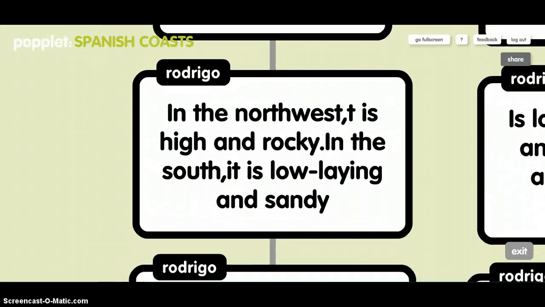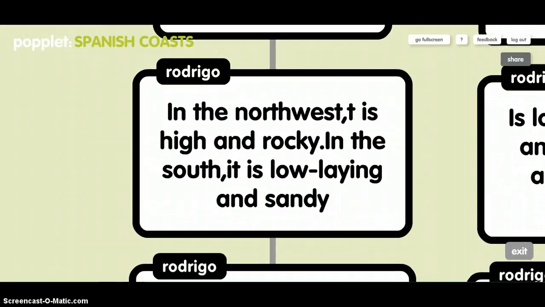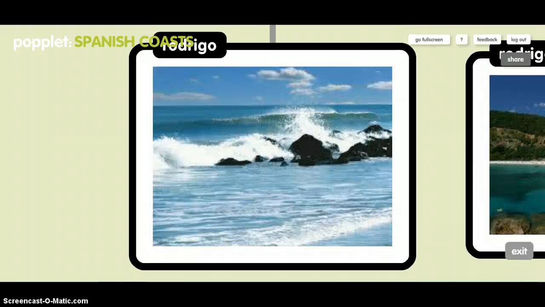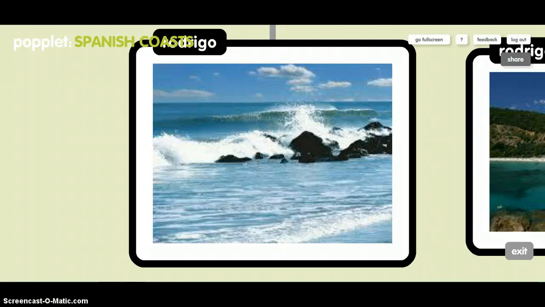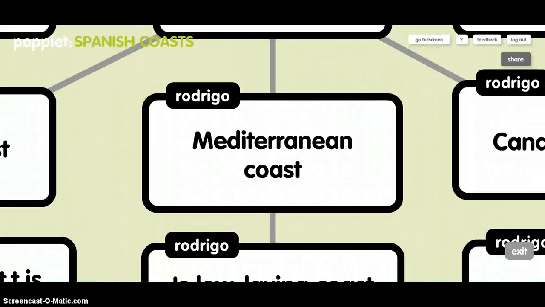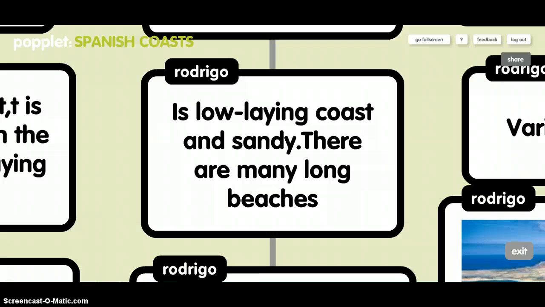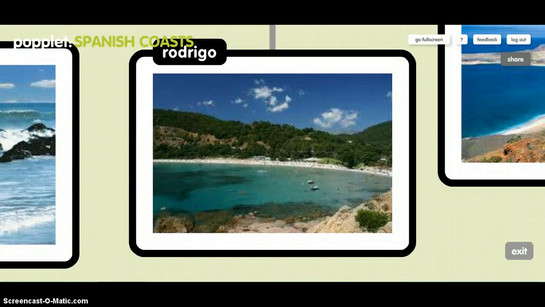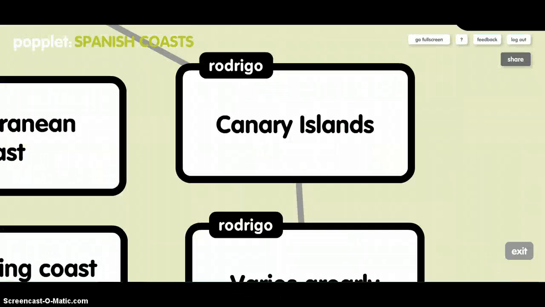Atlantic coast. In the northwest it is high and rocky. In the south it is low-lying and sandy. This is a photo of Atlantic coast. Mediterranean coast is low-lying and sandy. There are many long beaches. This is a photo of Mediterranean coast.